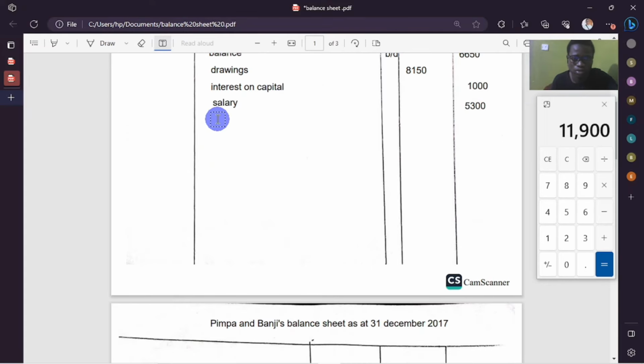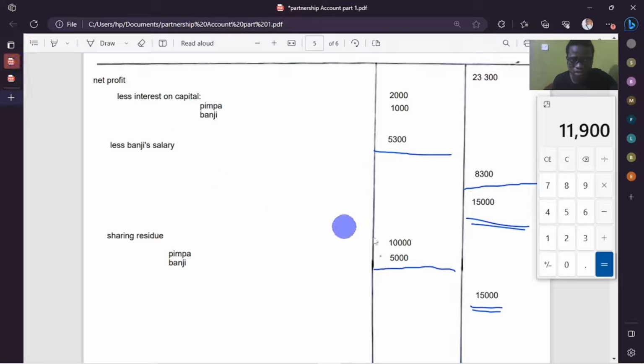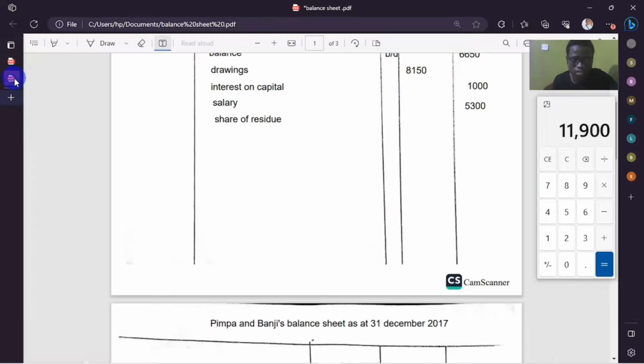Then we're going to enter share of residue. How much was the share of residue for this partner? I think it was 5,000. So 5,000, we enter it on this side as well. 5,000. Then we follow procedure again.